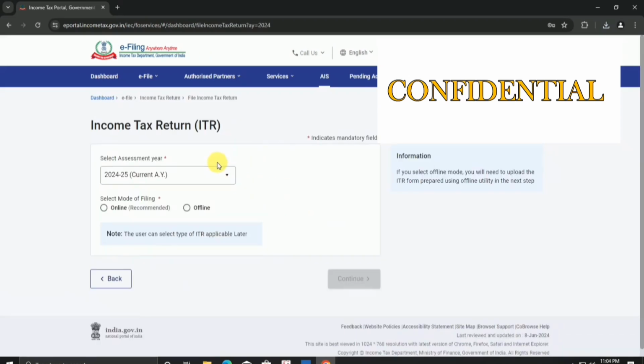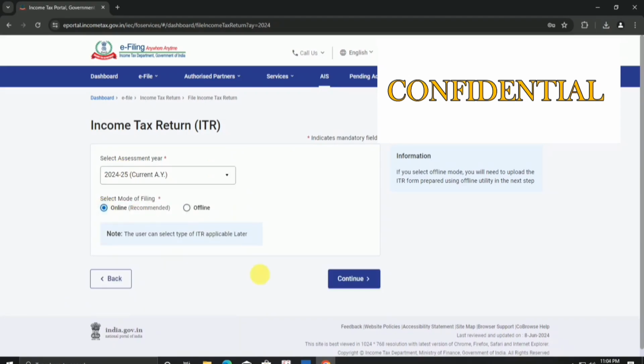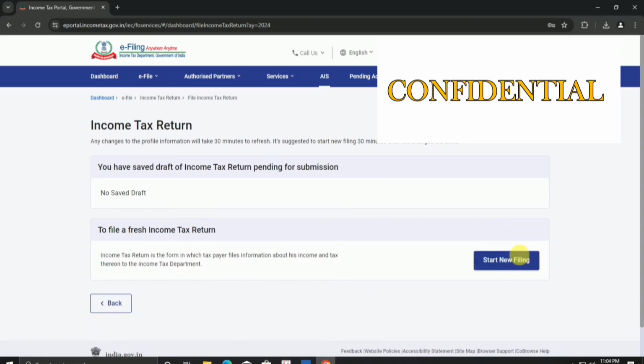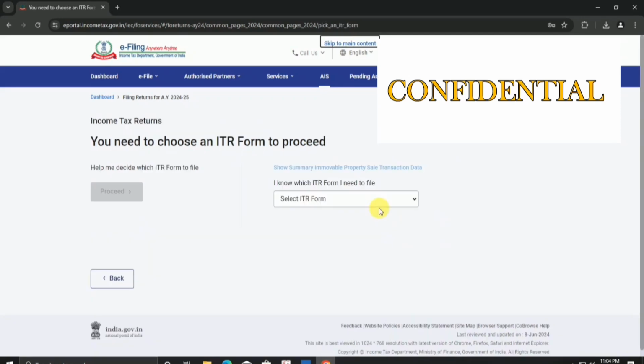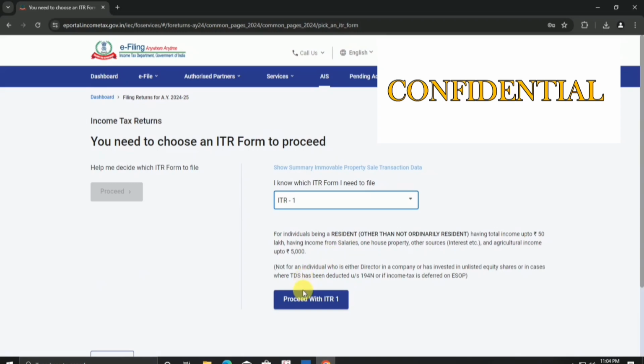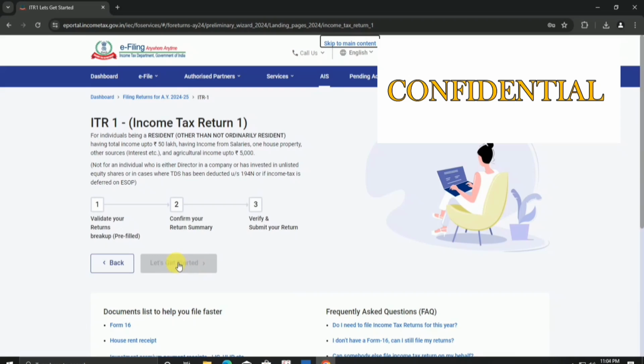Come to the dashboard of the Income Tax Portal, then click on File Now, then select Assessment Year 2024-2025, then click Online, then Continue. Then click Start New Filing, then select the status. In our case we will select Individual, then Continue, and then select the preferred ITR form. We will select ITR 1 and proceed. Then click Let's Get Started, then select Others. You can also select the other two options according to your return filing type, but if you are confused which to select, directly click on Others and then Continue.